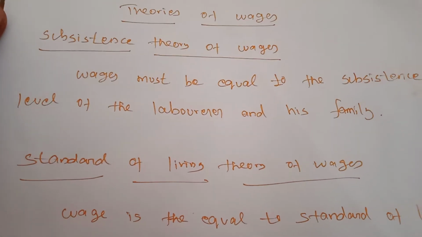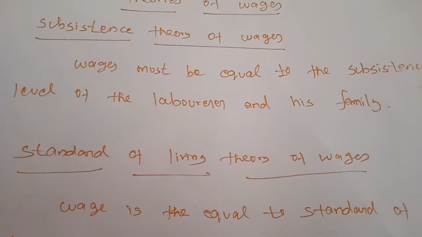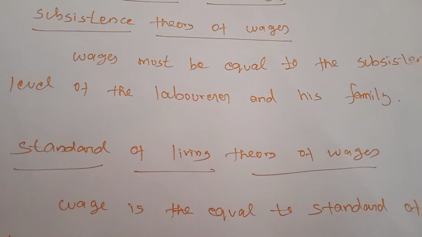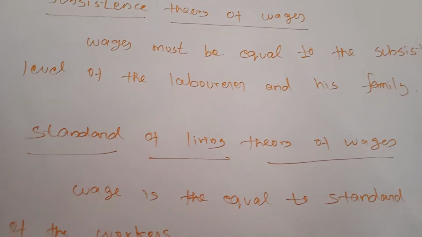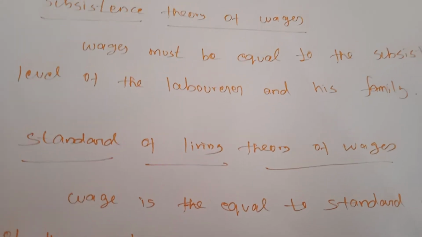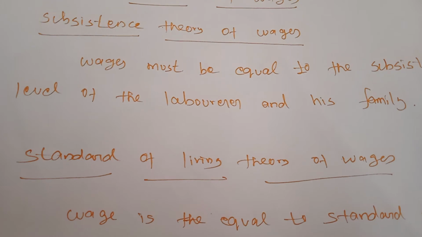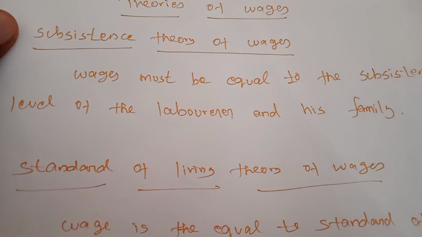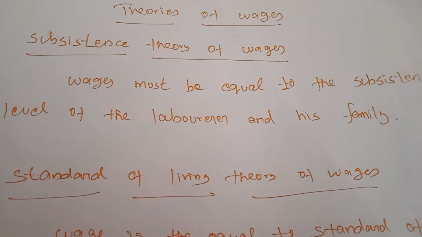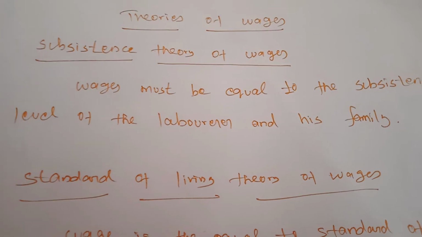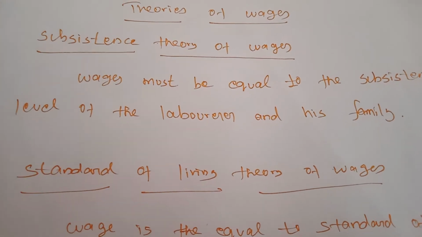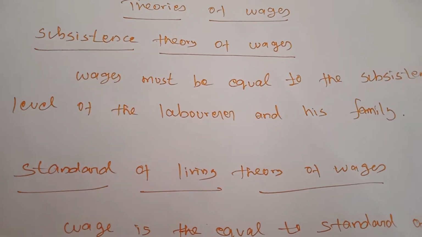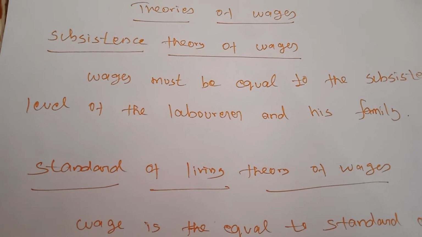So even if you give more wages than the subsistence level, it will create problems, and if you provide less wages than the existence level, it will also create some problems. If the wages are equal to the existence level only, the laborers can conduct their lives and the producers also will not be worrying about increasing the wage rate.